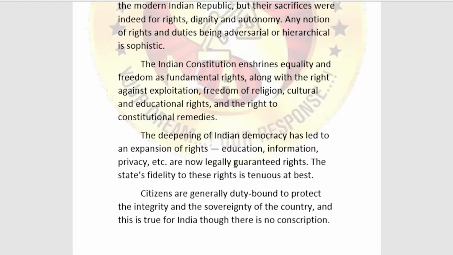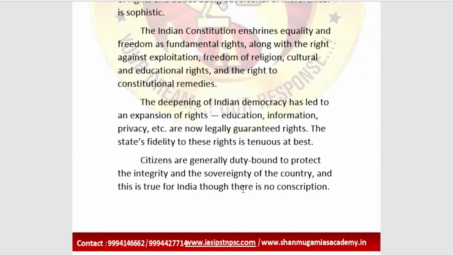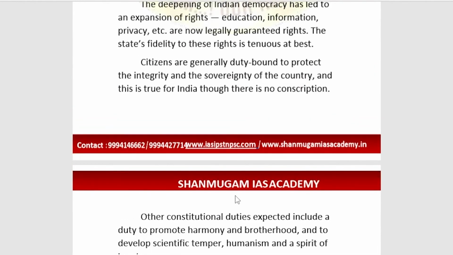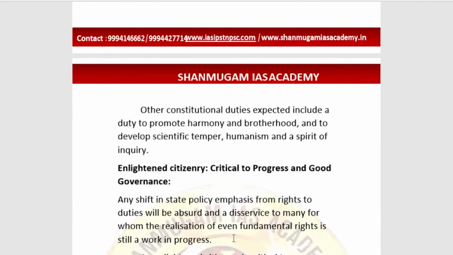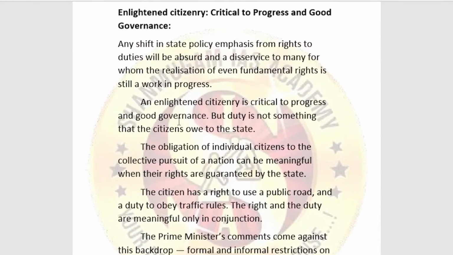These rights were not there when the constitution was originally made, but as we deepened Indian democracy, other rights have also been included which are now legally guaranteed. What are they? Education, information and privacy etc. So citizens are generally duty bound to protect the integrity and the sovereignty of the country, and this is true for India, though there is no conscription. There is no such compulsion on you, but the citizen is bound to protect the integrity and sovereignty of the country, and an enlightened citizenry is critical to good governance.